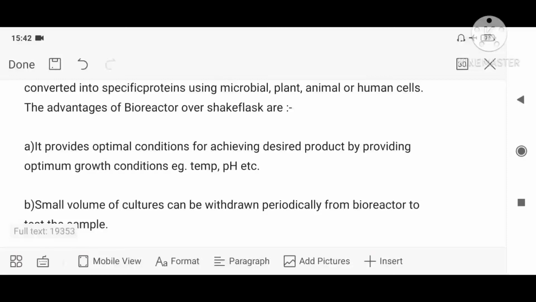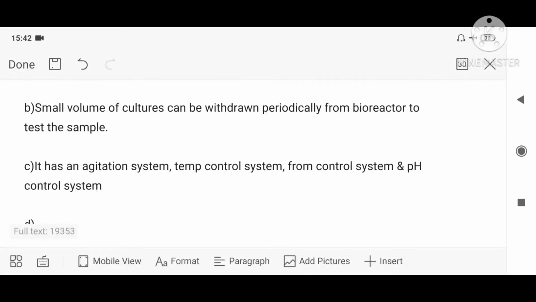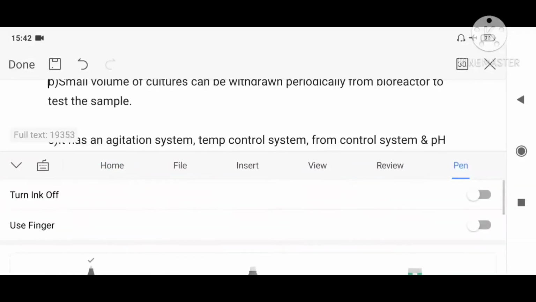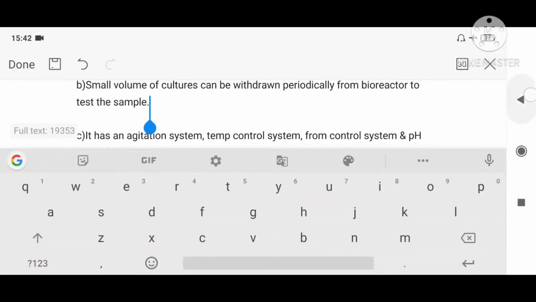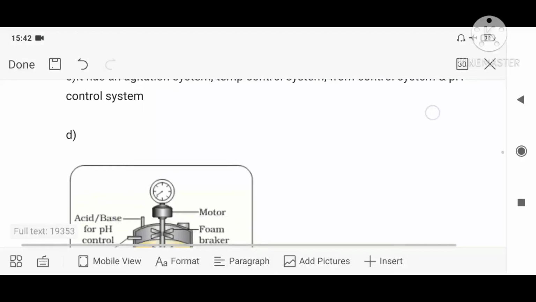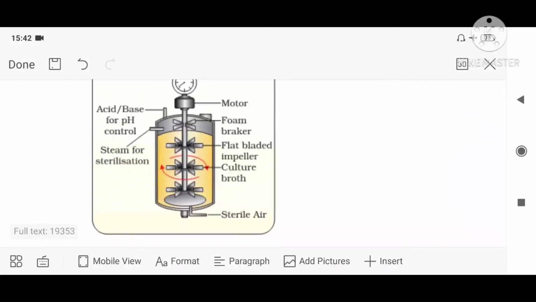Next point of advantage is that it has an agitation system, so that it keeps moving, agitating. Air supply will be there, and temperature is controlled as it has a temperature regulating system. It's not from, it is foam, F-O-A-M, like if you are using soap, foam comes, isn't it? So foam control system is present, as well as the pH control system in this stirred type bioreactor. That's why it is basically good compared to the shake flask type. So this is the diagram which you have to practice.